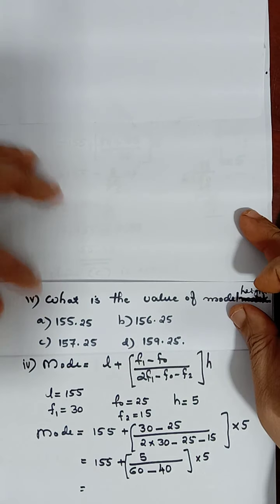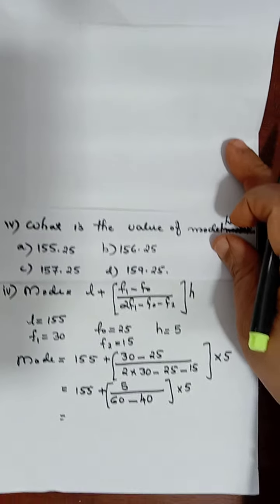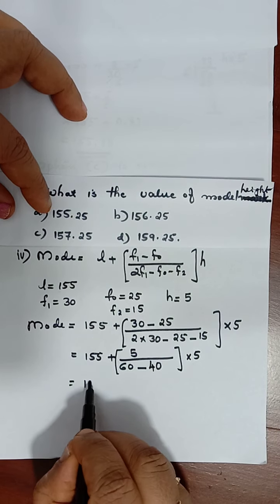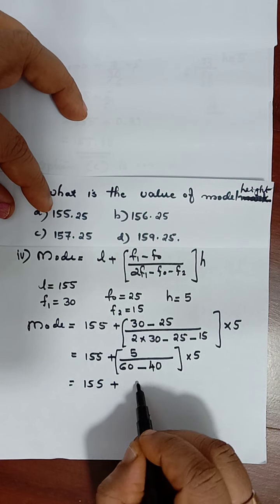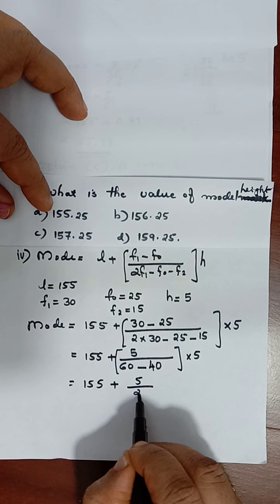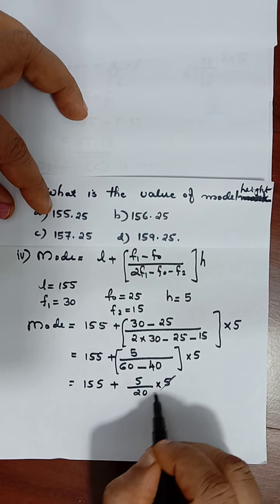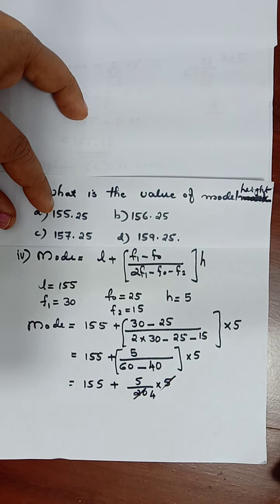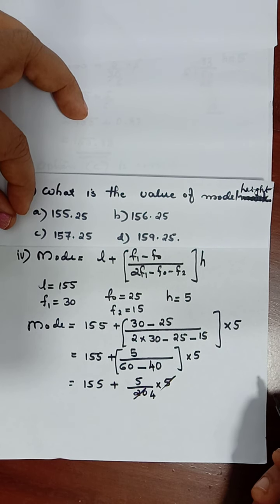That's equal to 155 plus 5 by 20 into 5. 5 fours are 20. So 5 by 4. 5 by 4 is equal to 1.25.